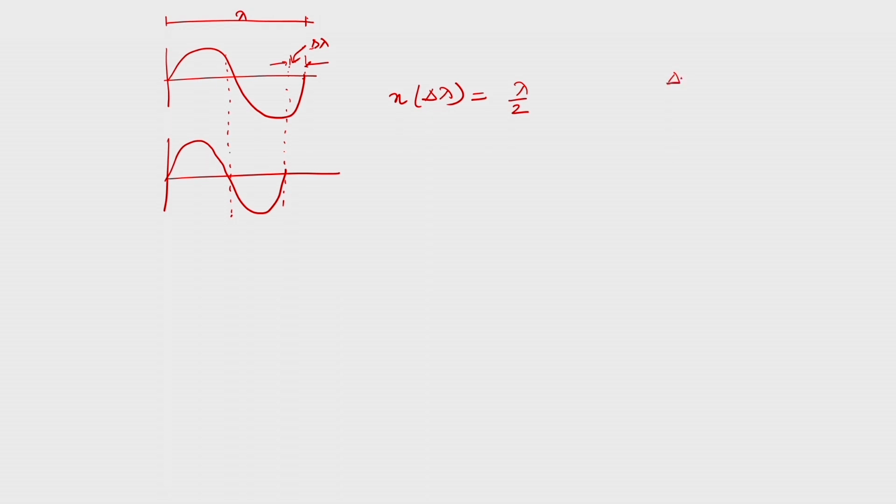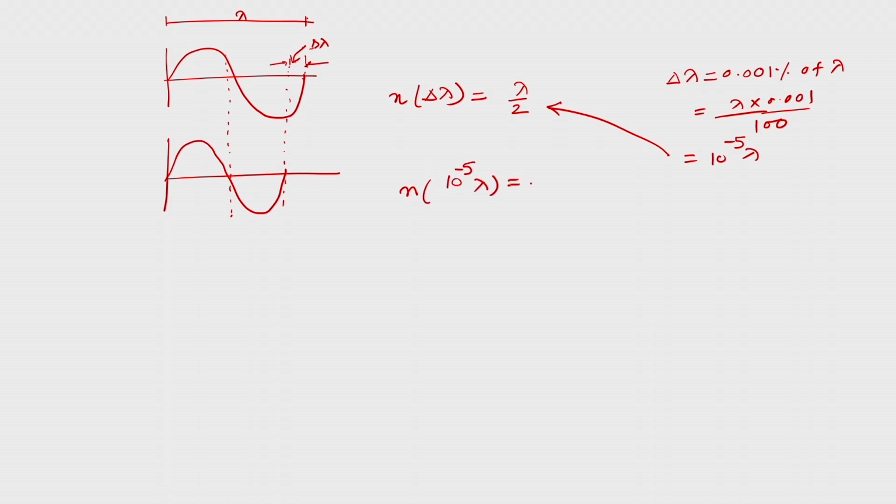Now let us take delta lambda as 0.001% of lambda, which means lambda times 0.001 divided by 100, or 10 to the power minus 5 lambda. If I put this value here, n times 10 to the power minus 5 lambda equals lambda by 2. Lambda cancels, and n is equal to 10 to the power 5 divided by 2, which is 5 times 10 to the power 4 cycles.